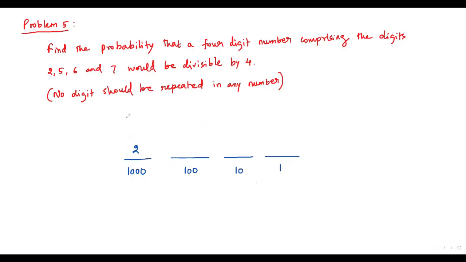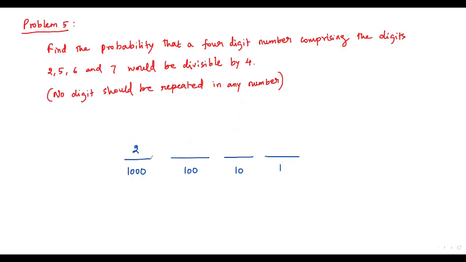For the remaining 3 places, we can consider the other digits, like we can consider the digit 7 in hundreds place, and 6 in tens place, and 5 in ones place. Here, no digit is repeated in any number. So this is what is meant by this statement over here.